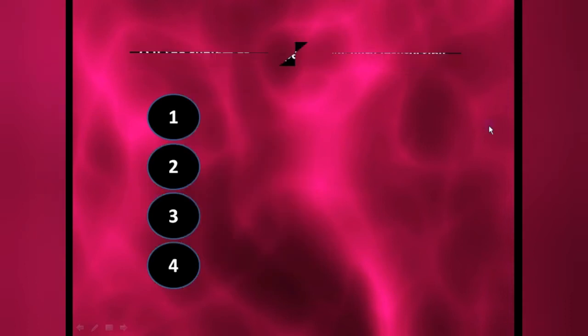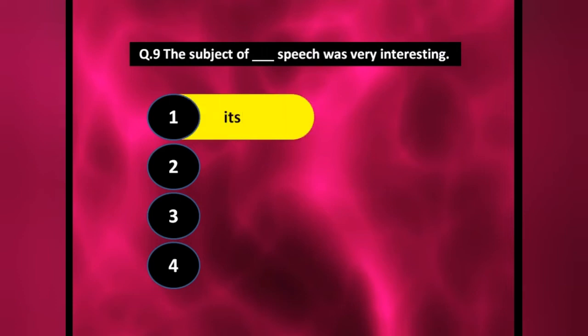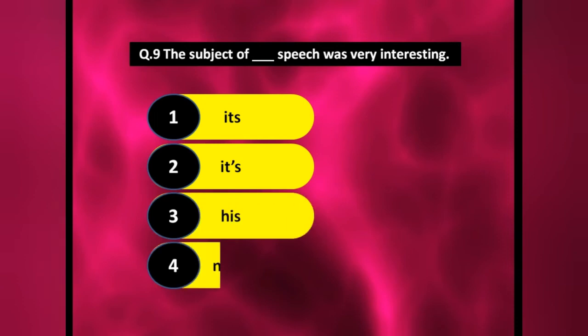Okay. The next one: the subject of dash speech was very interesting. The subject of its speech, the subject of its speech, his speech, and none of them. So the subject of its, where do we use "its"? For the non-living, for the animals, for the birds. Definitely they will not give you an interesting speech. So for the living one we have to use here, that is "his". The subject of his speech was very interesting.